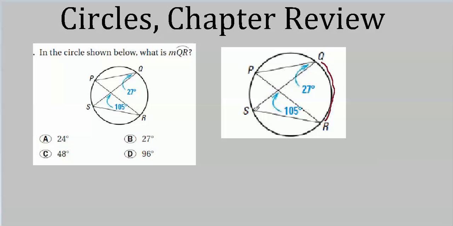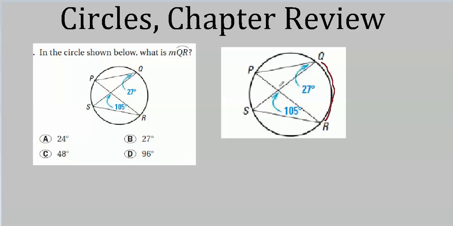This is the angle that subtends this arc, RSQ. If we know this angle, we know from our theorem that the measure of this arc, well, it's just a definition, that the measure of this arc is equal to the central angle, the angle taken from the center of the circle. The measure of this arc is double the inscribed angle here. Or you could say this inscribed angle is half the measure of the arc that it intercepts.